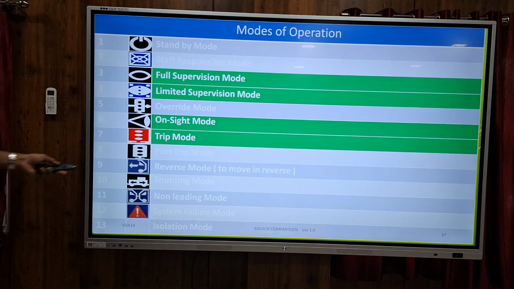Reverse mode means it is for reverse movement of the train. Shunting mode is there. Then no leading mode, system failure mode, and isolation mode. So at any instant of time, it will be in any one of these modes, based on the working condition and track condition.